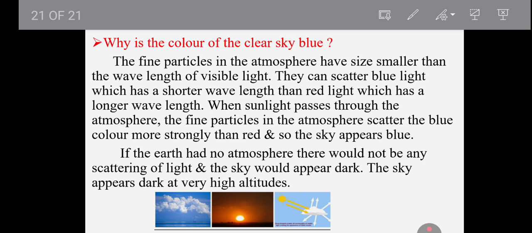If the earth had no atmosphere, then there would not be any scattering of light, and the sky would appear dark. And the sky appears dark at very high altitudes. This is the reason the clear sky appears blue to us. And this completes your Human Eye and Colourful World chapter.